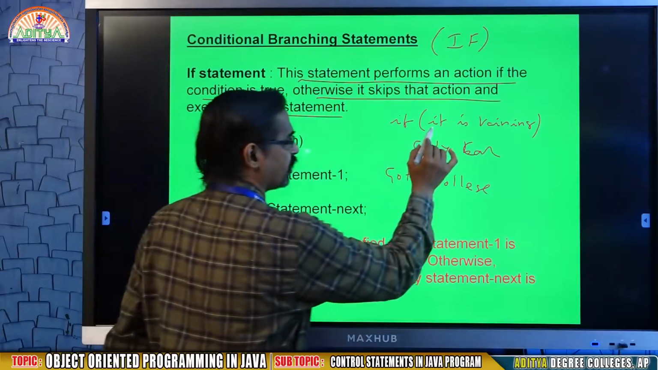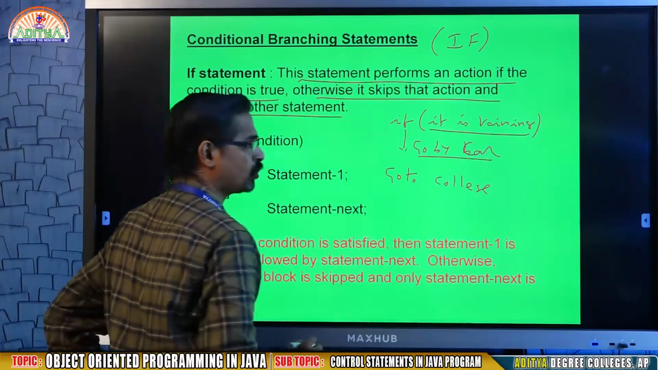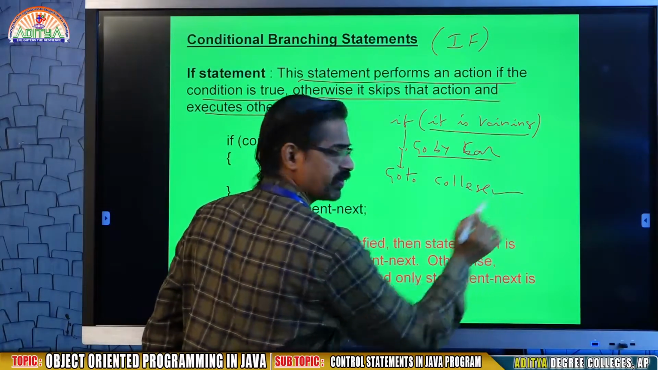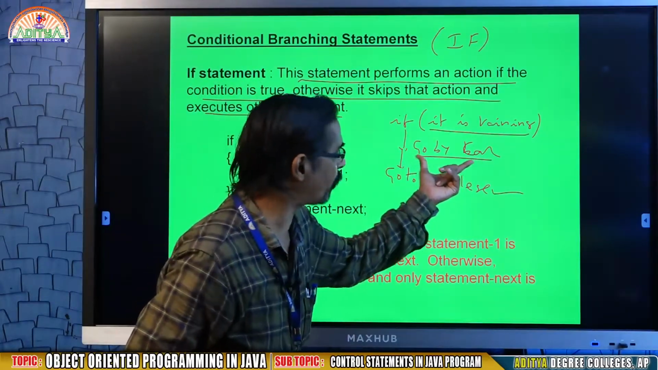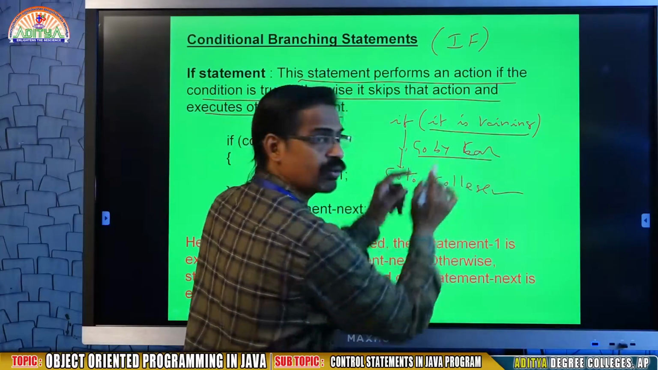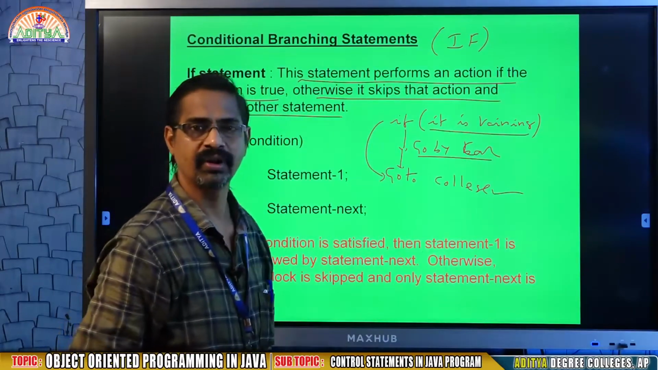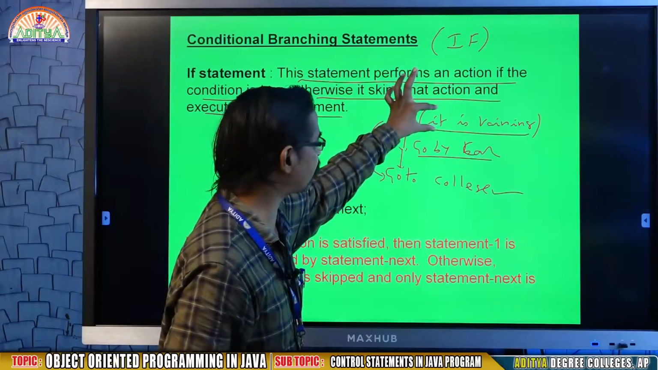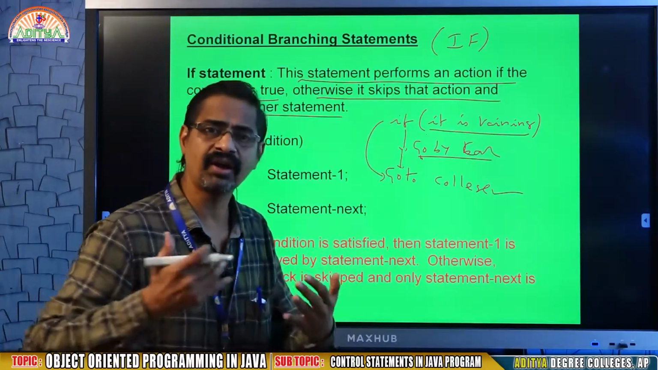In this context, if it is raining, then come to this block, go by car, and then coming down, go to college. Here college is important, but the criteria is go by car. In case it is not raining, that means no need to use the car, so go directly to college. The specialty is: if the condition is true, it performs an action. If the condition is false, it will skip this block and go to the rest of the statements.